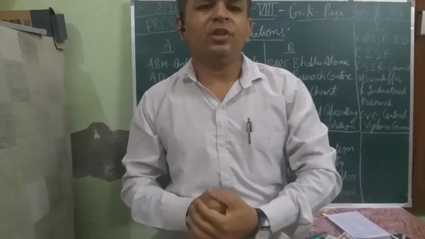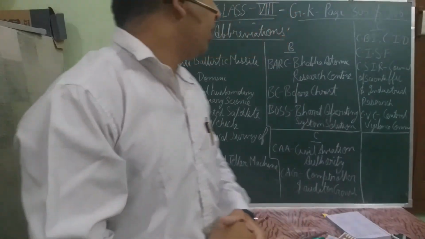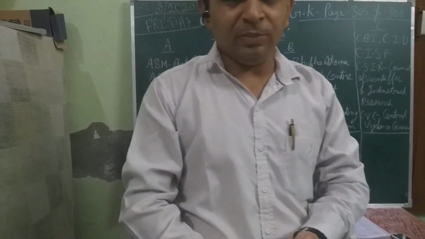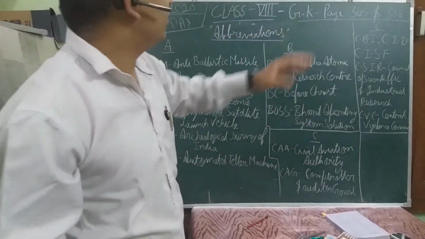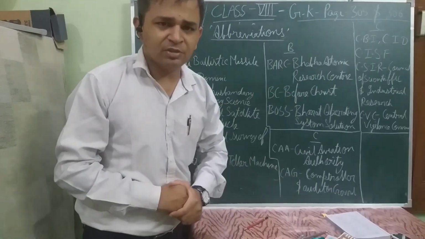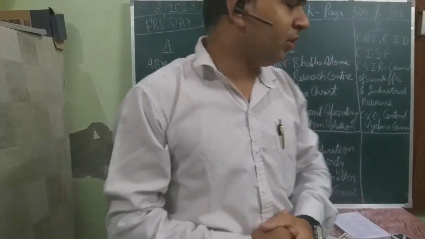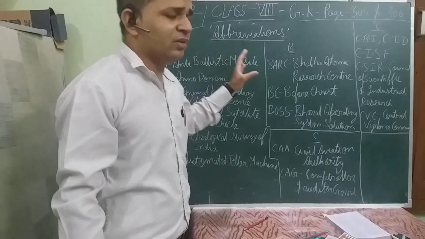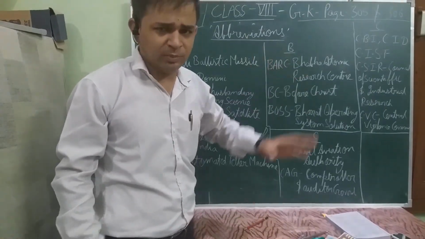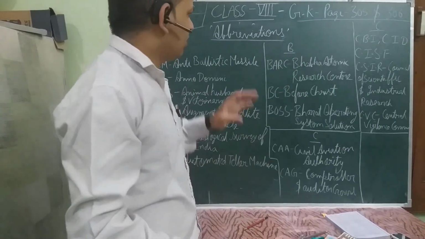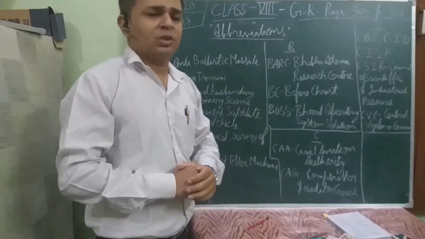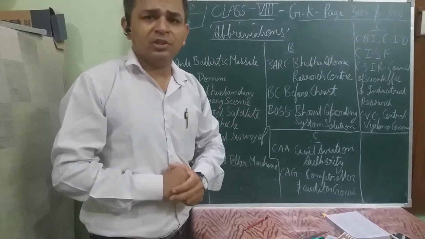So today we are into the almost last topic of your UT1 syllabus, page number 305 and 306. There are some abbreviations, short forms given. So we will be discussing those short forms today. Okay, we are not going to discuss each and every short form. We will be discussing only few, the important ones, which are having some things to be discussed.